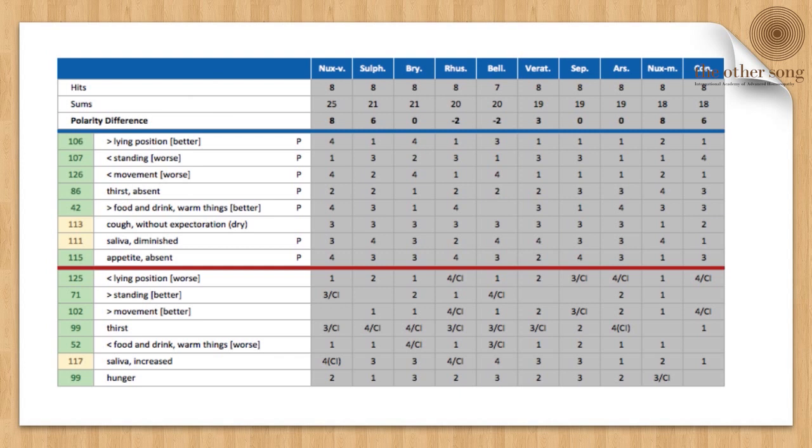The polarity difference of Manganum is much higher than that of Thuja, and more importantly, the peculiar modality of our patient is no cough on lying down or when she is sleeping. This particular symptom is a keynote of Manganum. Nash's Therapeutics gives only one symptom, cough better lying down, for this particular remedy.